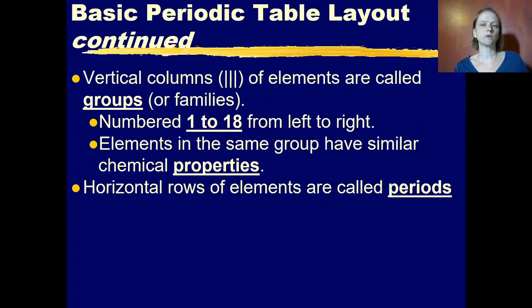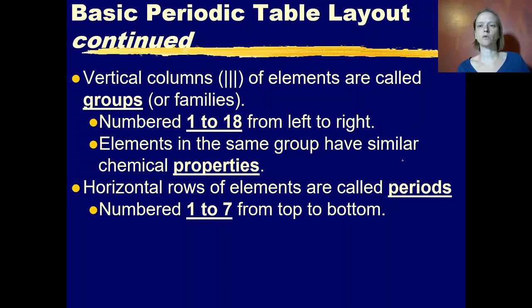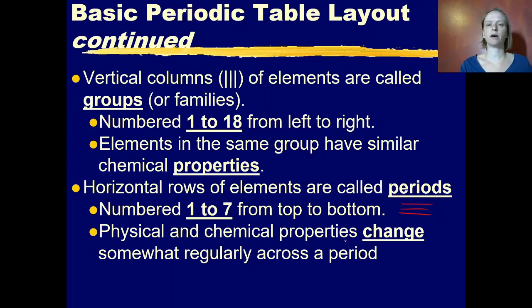Whereas horizontal rows of elements are called periods. Horizontal rows. So those are the ones that go side to side like this. Those are called periods. Those are numbered 1 through 7 from the top of the periodic table to the bottom. And the physical and chemical properties here change somewhat regularly across the period.